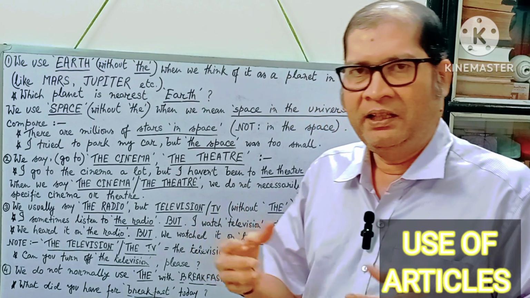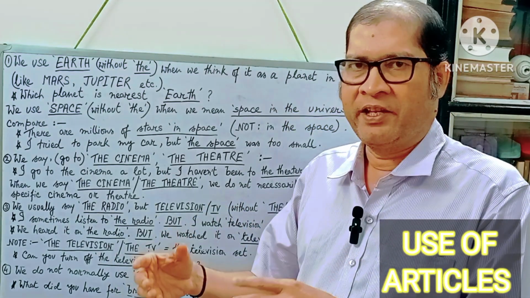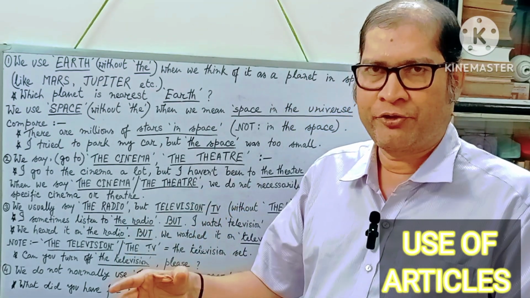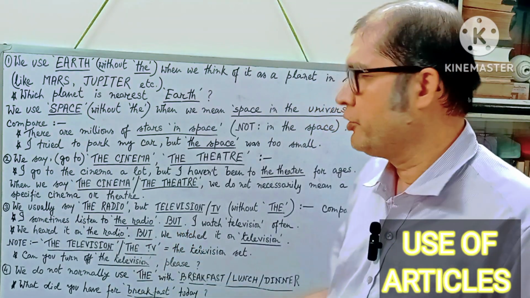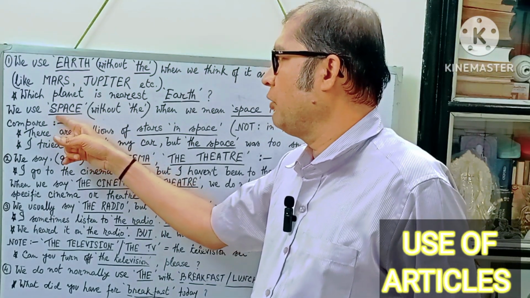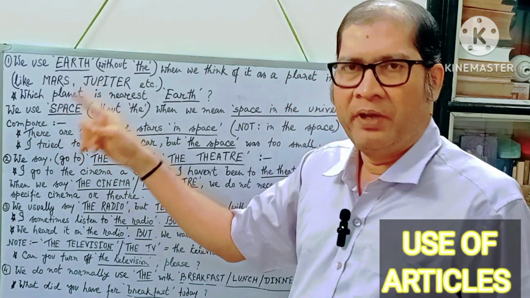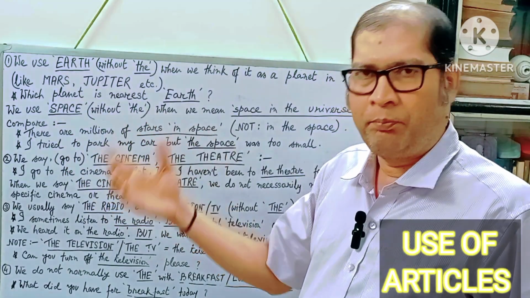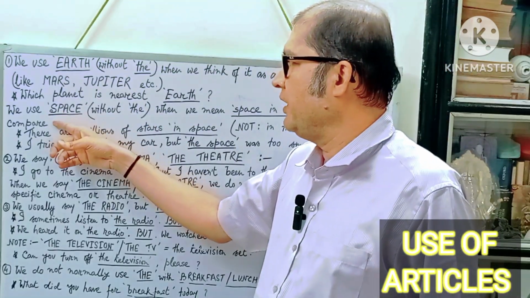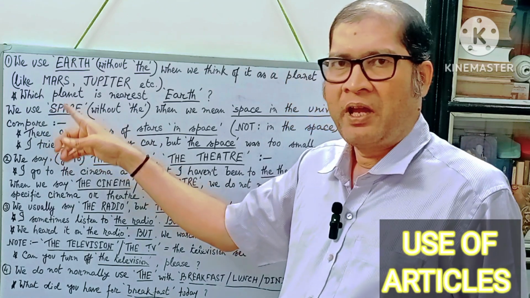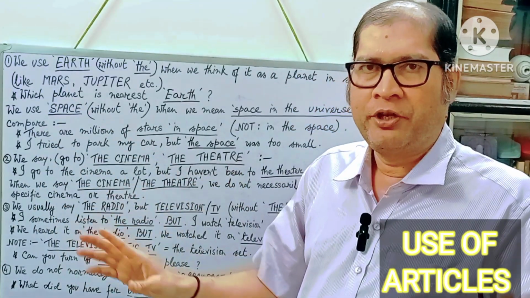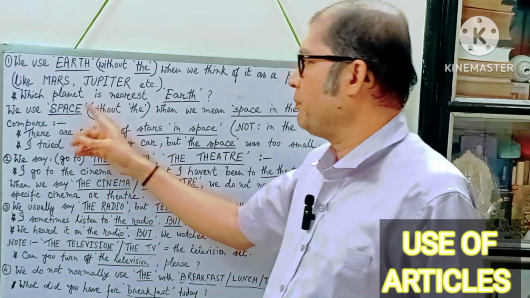When you use "the" before space or "a" space, it means a place, P-L-A-C-E, place. When you want to use the word space to mean a place or the place, then you may use the article before space. Otherwise, never use any article before space.